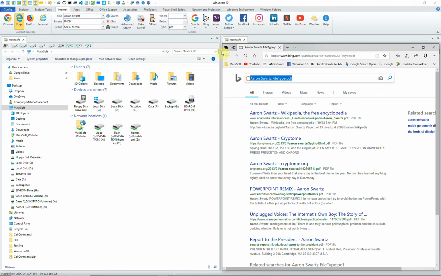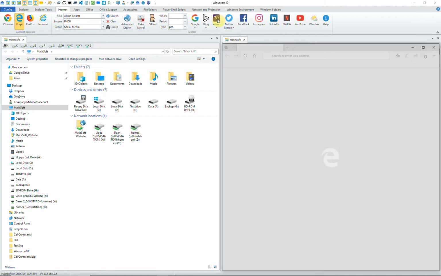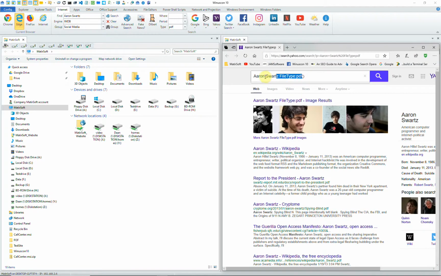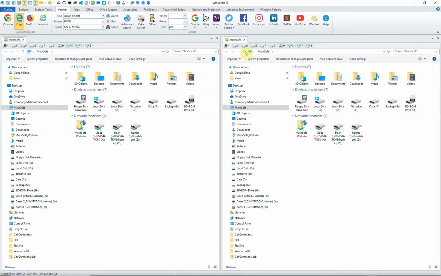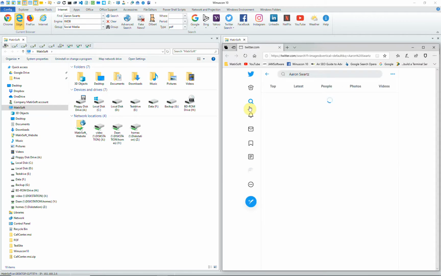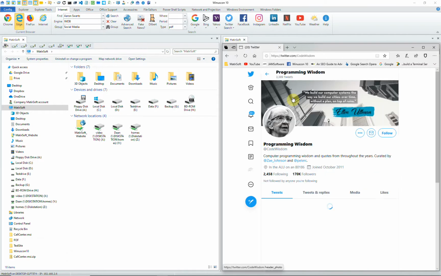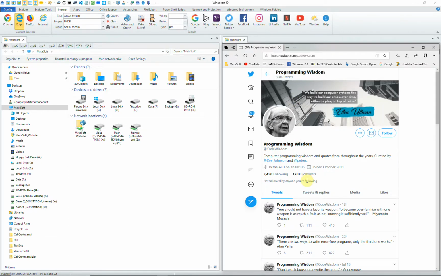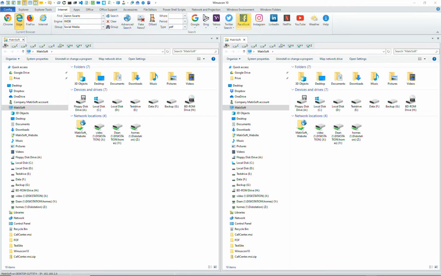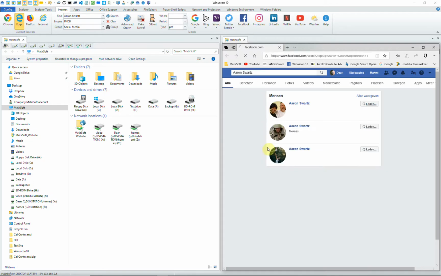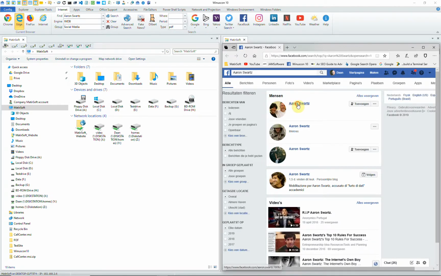Just click on Bing, click on Yahoo, and you will do exactly the same searches, but sometimes with very different results depending on the database. You can also search using various options of Twitter directly from the menu. And here you see the results searching on Twitter for Aaron Swartz. Close the browser. You can do the same on Facebook. And select the options you want.